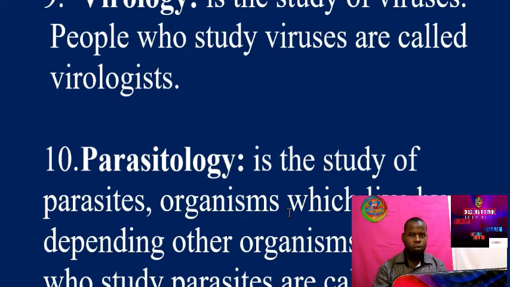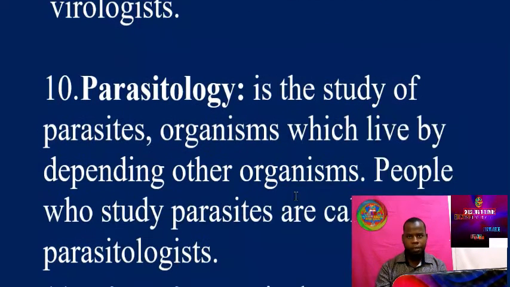For example, other parasites we can say are Plasmodium, which depends on the blood of organisms. You can say the tick depends on cattle to get its nutrients. You can say tapeworms. Those are parasites. And the people who study parasites are called parasitologists.